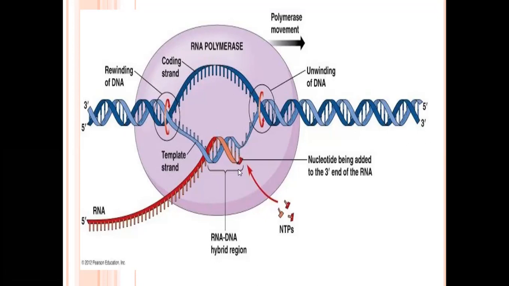Then the third step of transcription is the post-transcription mechanism. In the post-transcription mechanism, on the mRNA, mainly 5', 3', exons and introns are present.